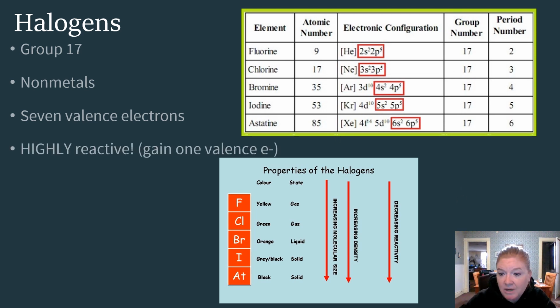They're highly reactive. So he's going, all right, fine, take it. Super easy. They're just waiting for electrons to steal, and they just do it so well. So they are highly reactive. They are the most reactive nonmetals.